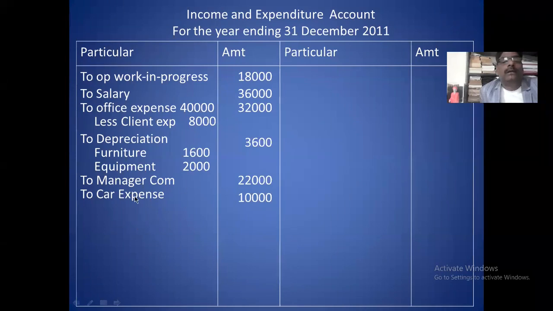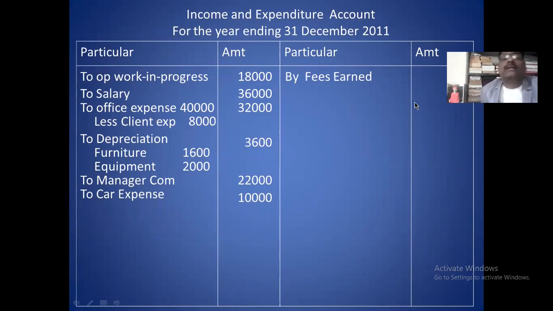Car expense. First partner Dayanand 5,000, second partner 5,000. You write in the inner column. Take the total 10,000. Because of space problem, I recorded directly 10,000. Okay, car expense.